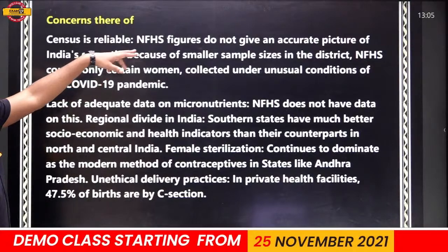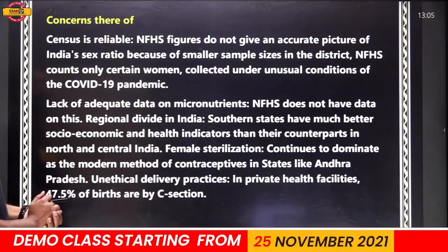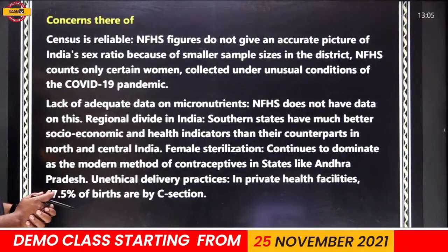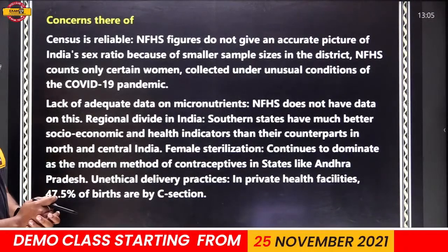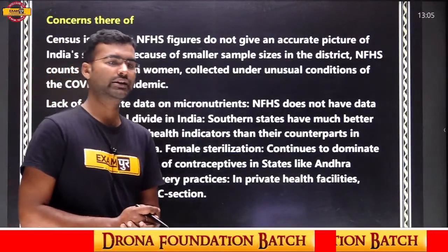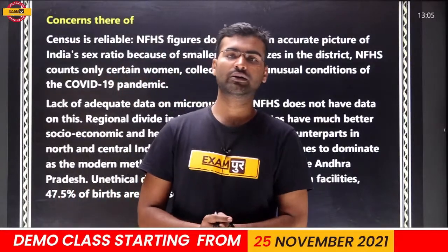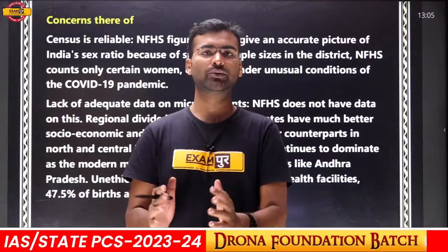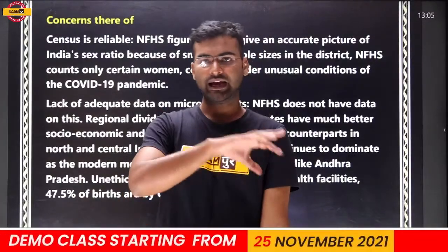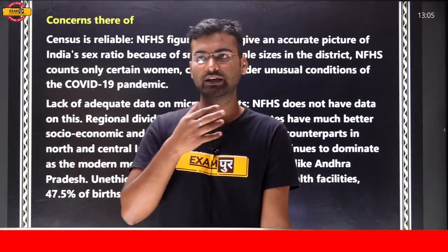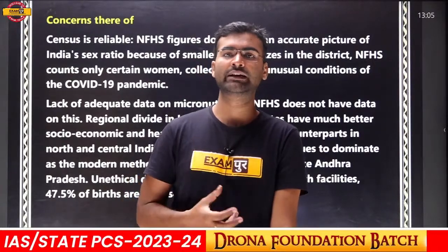Census is reliable. NFHS figures do not give an accurate picture of India's sex ratio because of smaller sample sizes in the districts. NFHS counts only certain women, collected under the unusual conditions of the COVID-19 pandemic. This survey is not the actual survey and does not give the actual data. It does not survey the entire country. It collects some samples, and on the basis of those samples, they conclude the picture of the entire nation. So it is not actual data, not very reliable data.